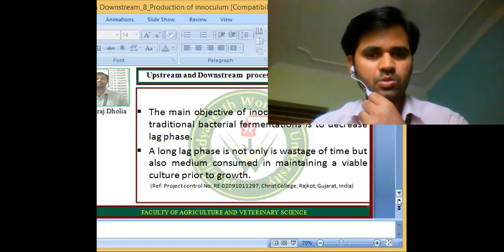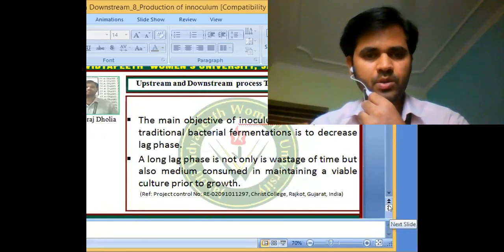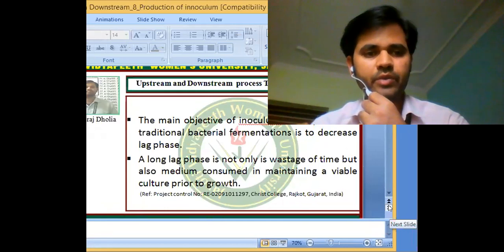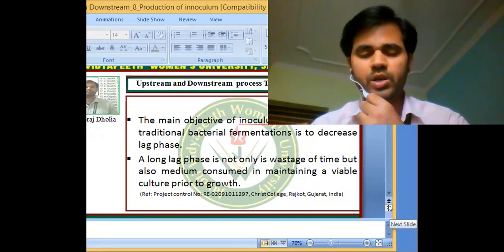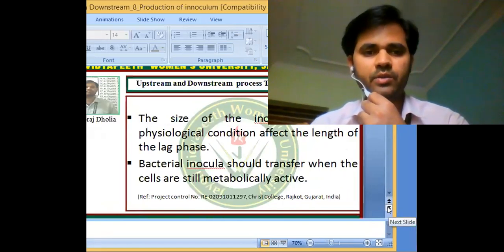The main aim of the development of inoculum is to decrease the lag phase, because lag phase is correlated with the wastage of time and culture media, or overall the economy is affected by the increased lag phase.